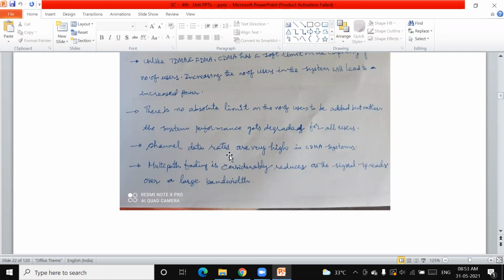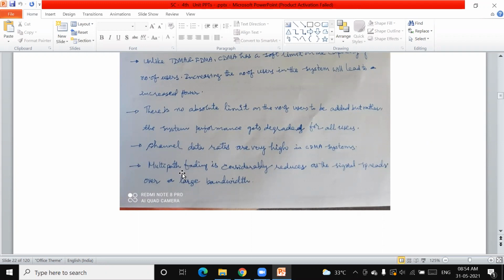It is a 3G generation, so CDMA has been incorporated in that. Therefore, high data rates are possible, and multipath fading is considerably reduced as the signal is spread over a large bandwidth. That means in TDMA and FDMA, there is a restriction on the time slots, and also on the transponders, beamwidth, and frequency ranges. There is a limit for a particular user: separate frequency bands.